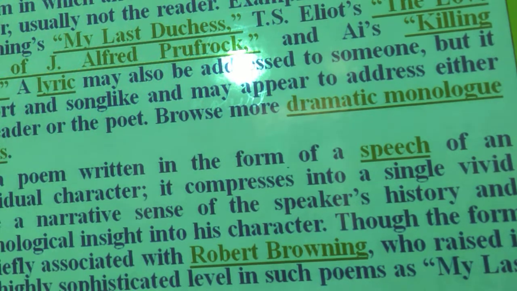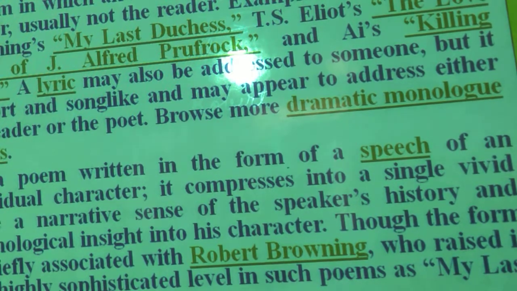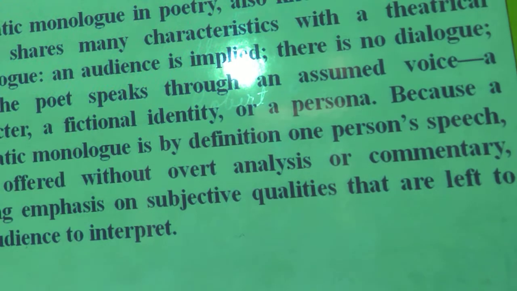A dramatic monologue means a single person will speak there, and it should be started in the middle of the incident, or abruptly, and it will express the personal feelings about the speaker's history and the psychological insight.